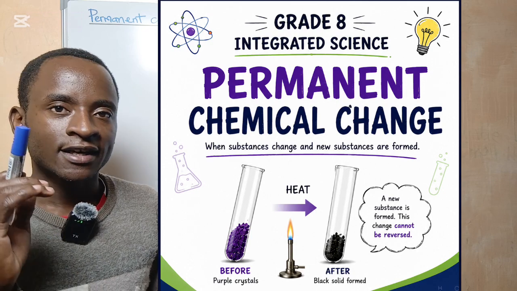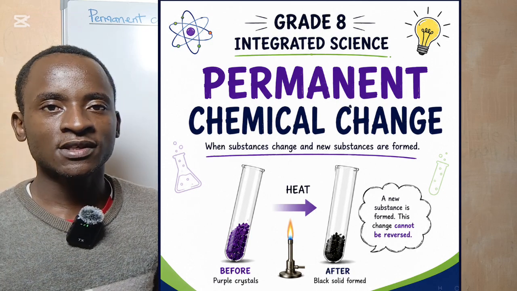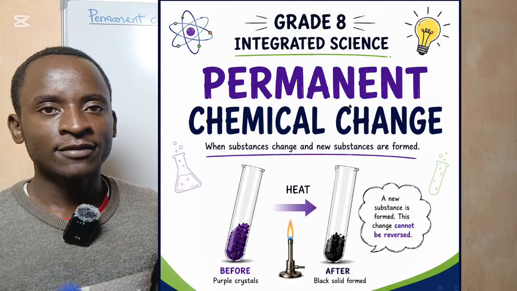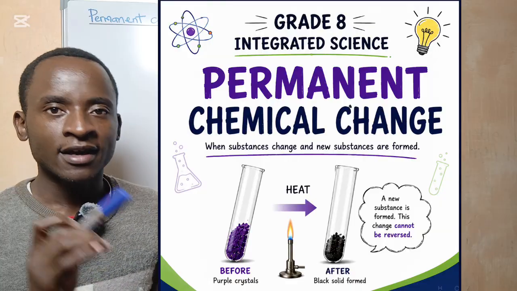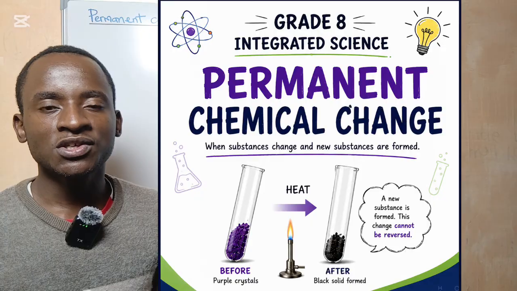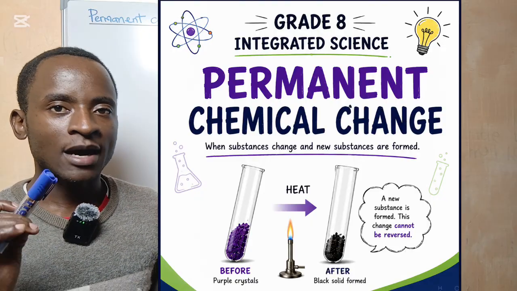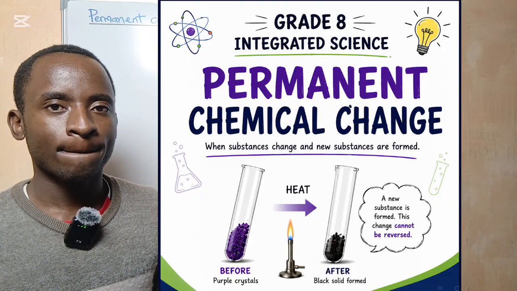We looked at two types of changes initially in the beginning of these lessons: a temporary change and a permanent change.